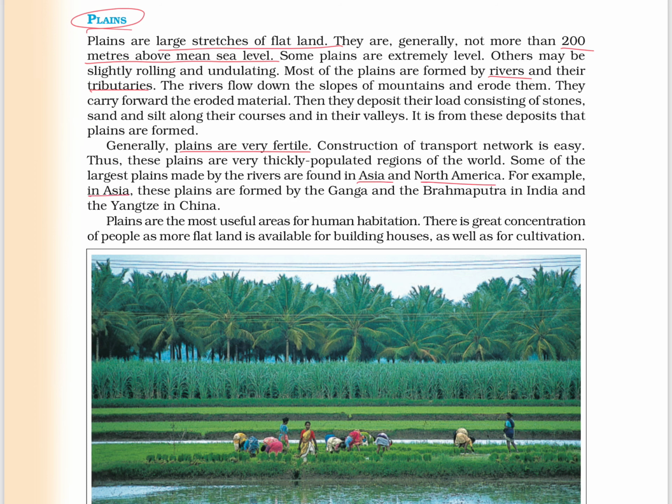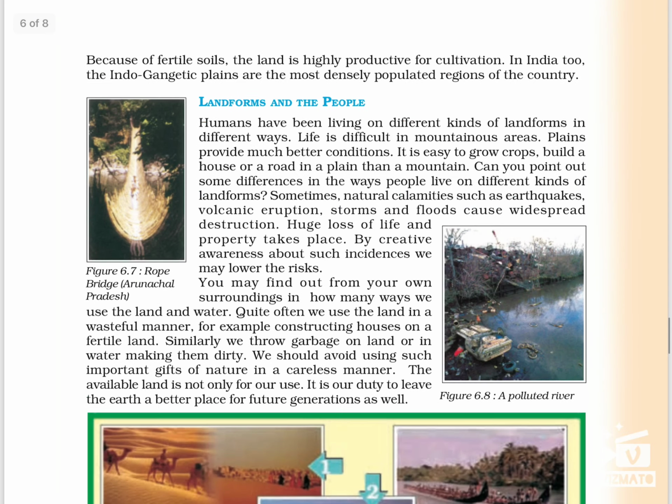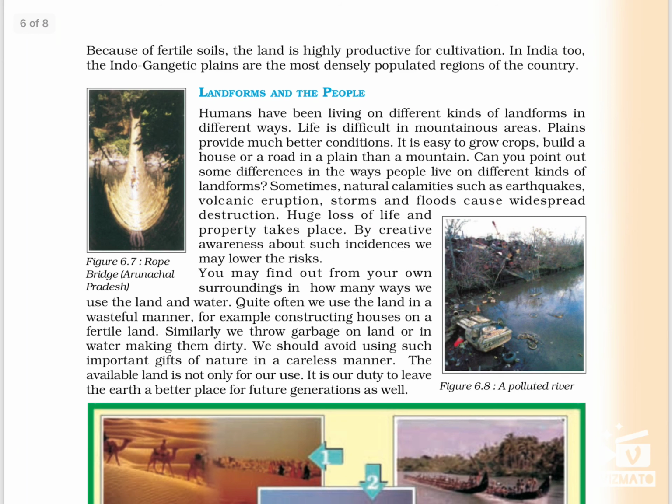For example, in Asia, these plains are formed by the Ganga and Brahmaputra in India and the Yangtze in China. Because of the fertile soils, the land is highly productive for cultivation. In India, the Indo-Gangetic plains are the most densely populated regions of the country.